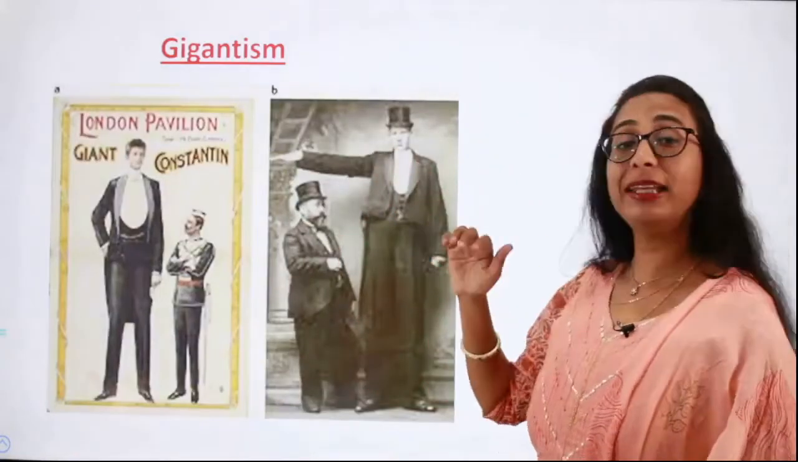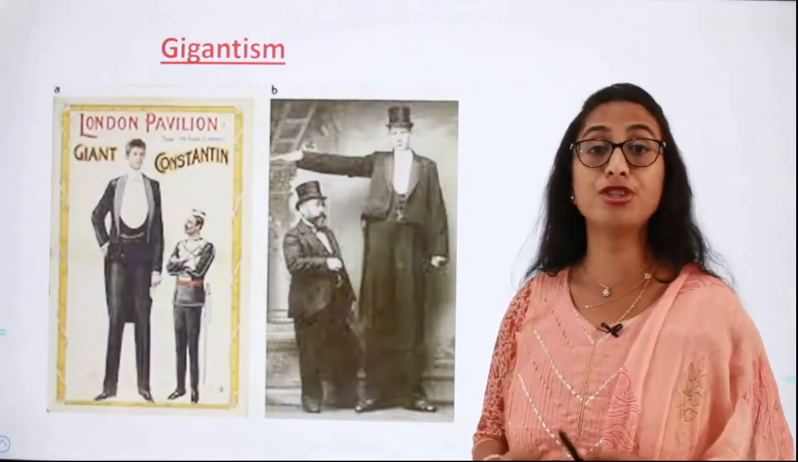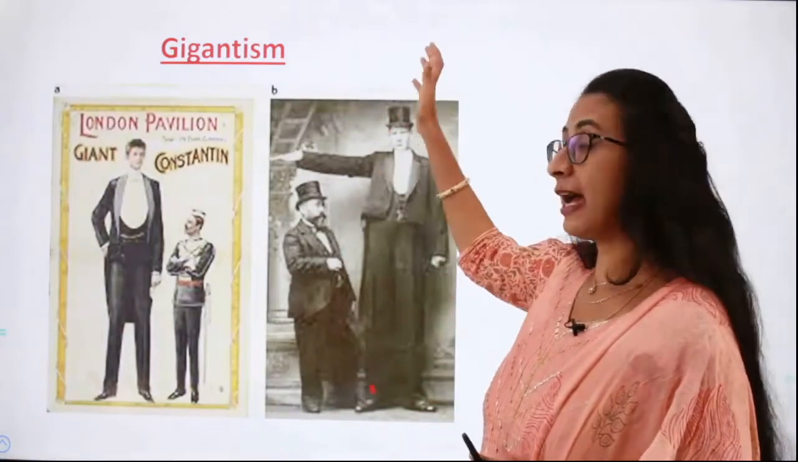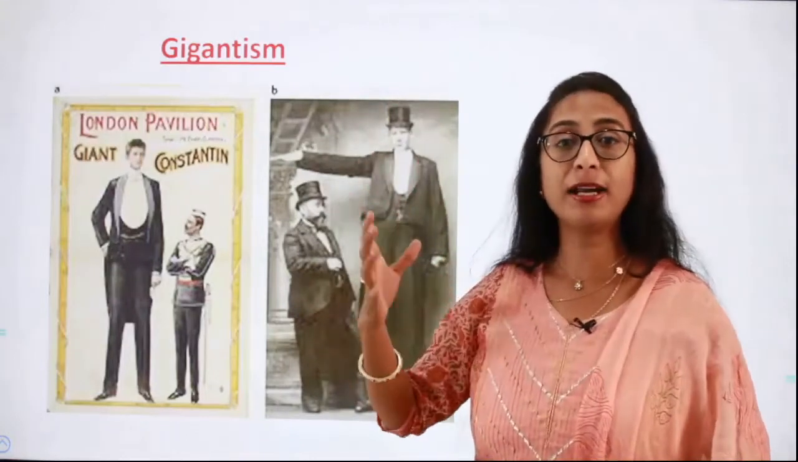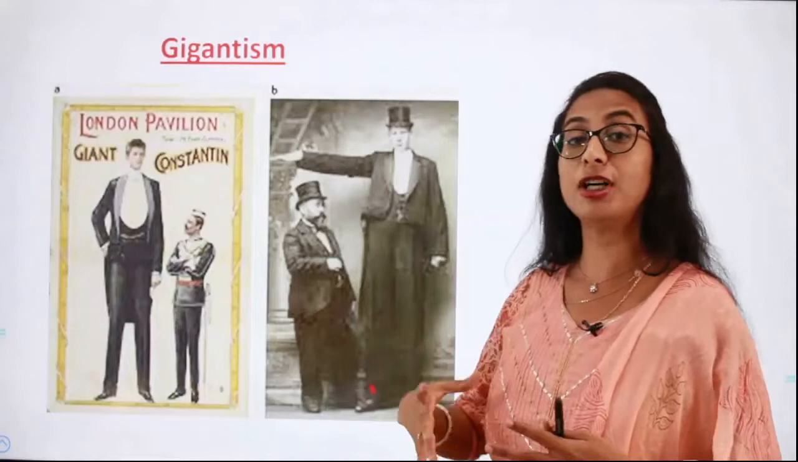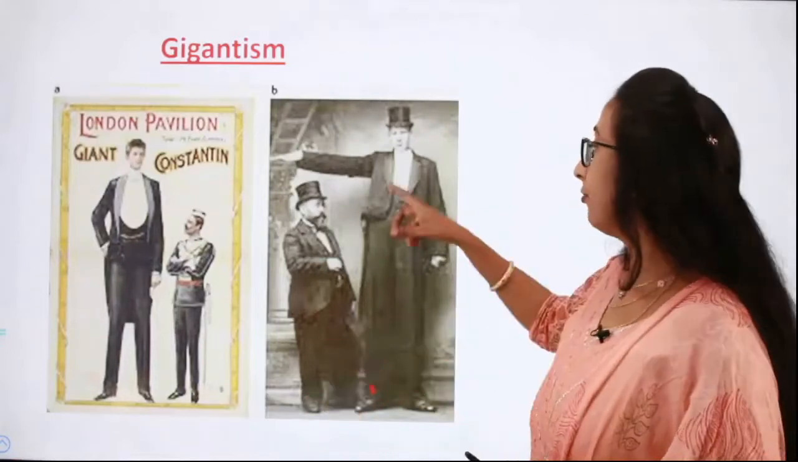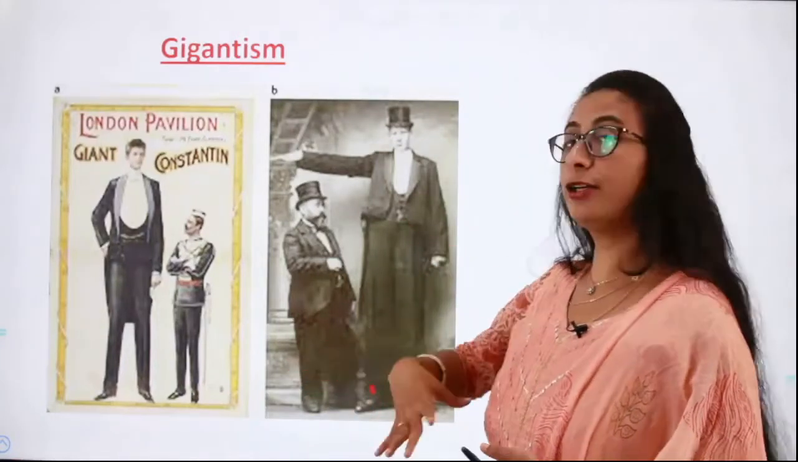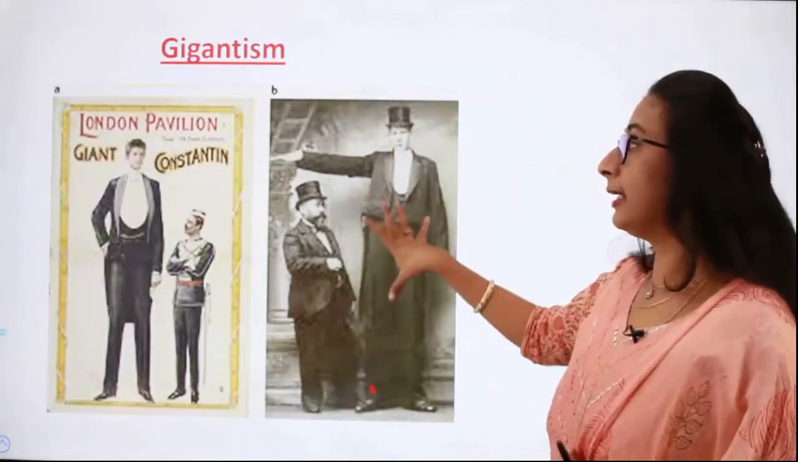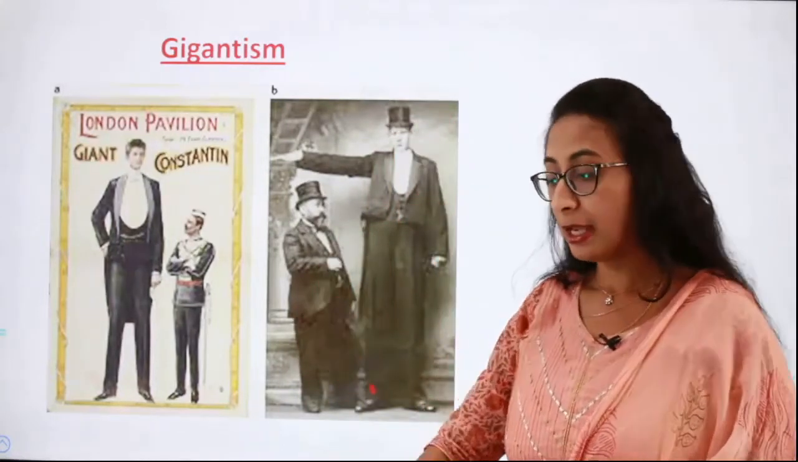Next is gigantism. So when there is excess of growth hormone which is secreted by the pituitary gland, then the person will have a very tall stature. They will have very long legs, hands and a huge gigantic figure, right? Still here also it will be proportionate.